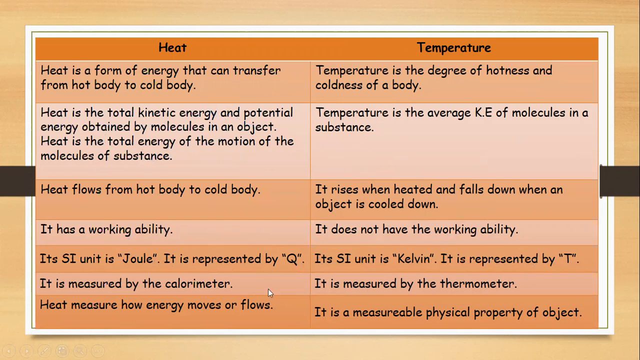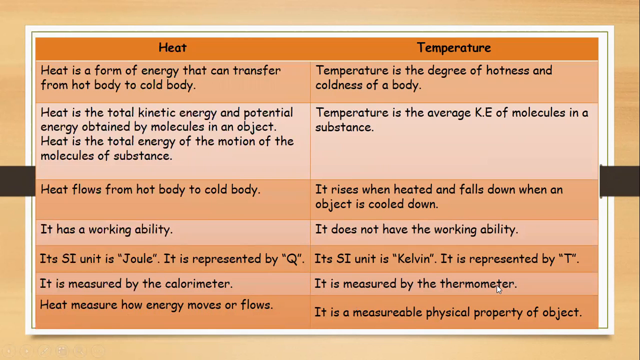capital letter T. The SI unit of temperature is Kelvin. Heat can be measured or determined by using the calorimeters, and the temperature is measured by the thermometers. Heat measures how energy moves or flows. Temperature is a measurable physical property of an object.